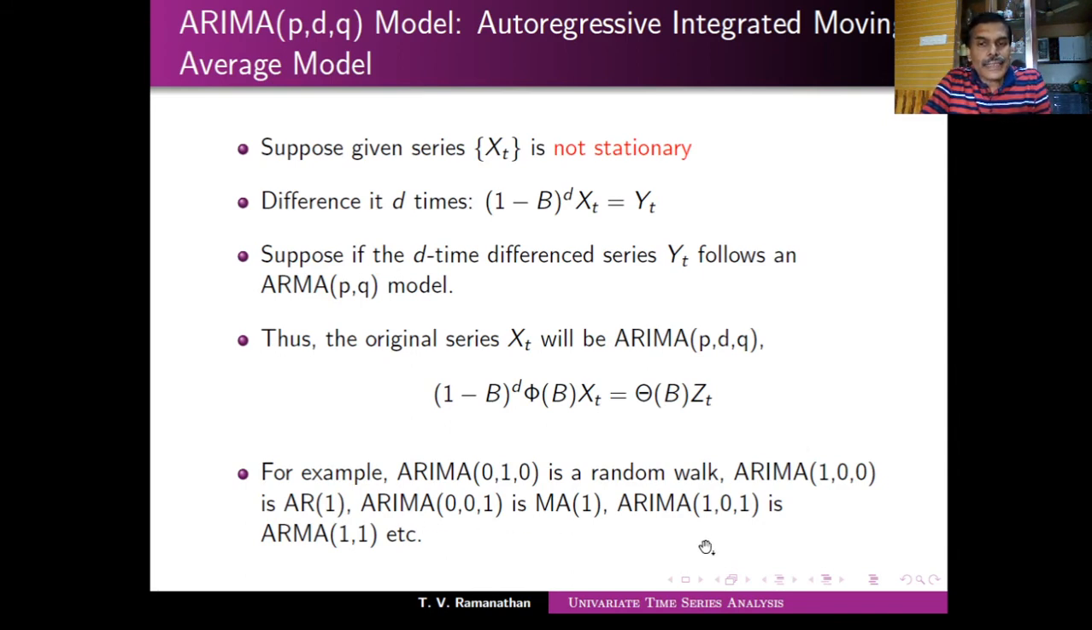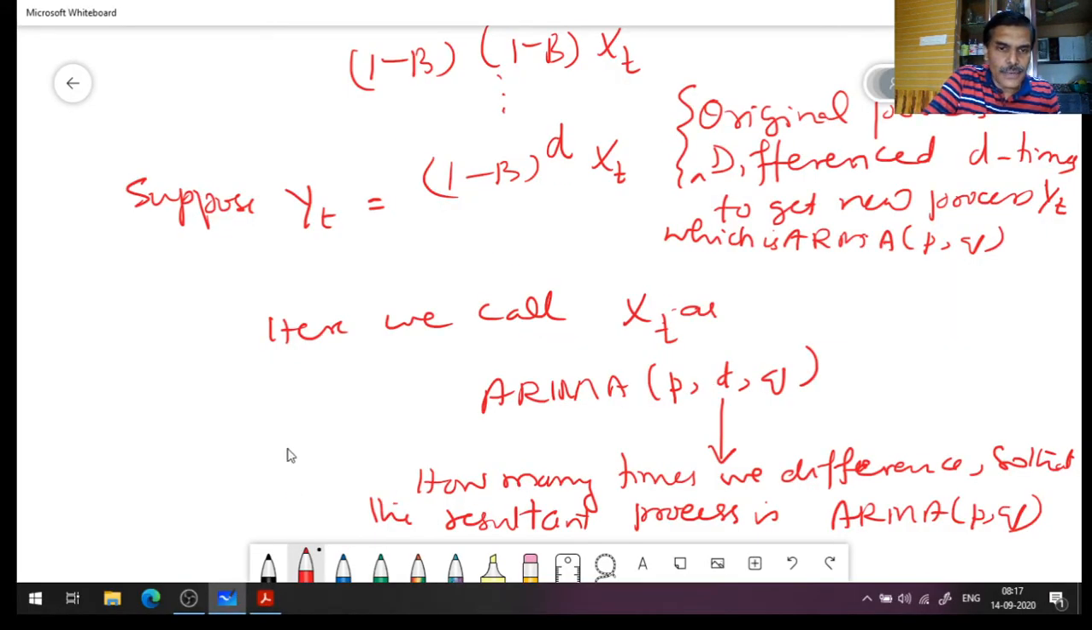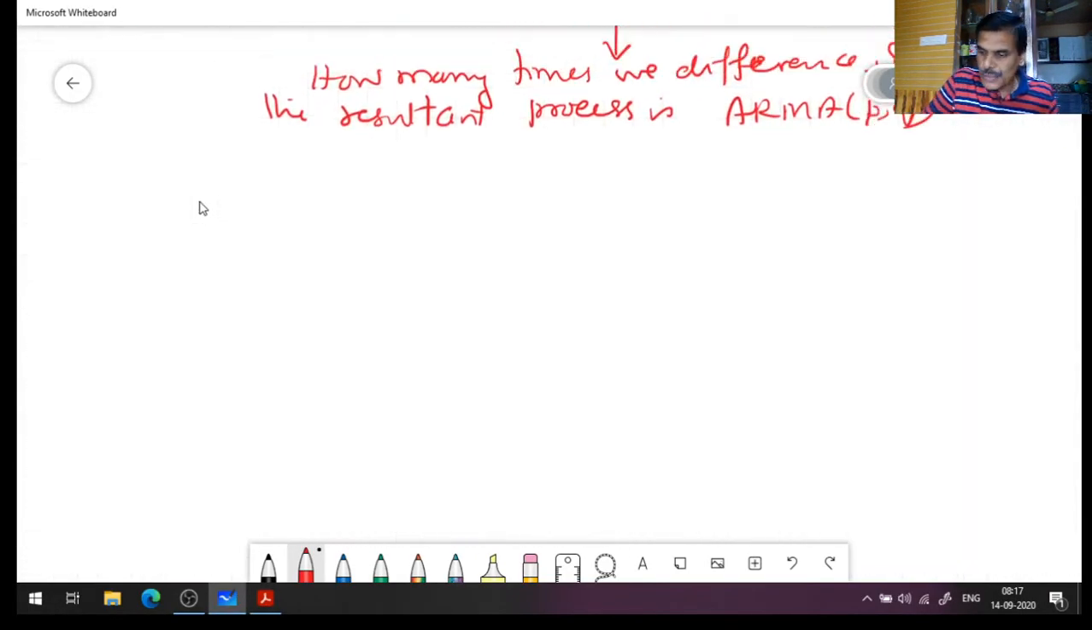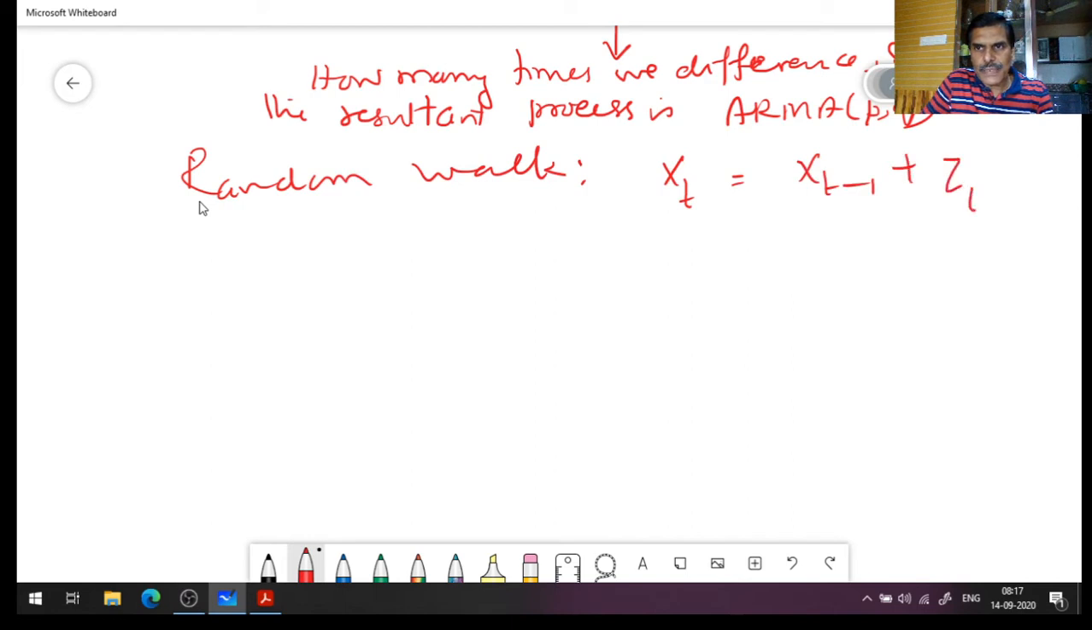For example, you can see that some of the known processes are like that. Consider the random walk. It is ARIMA(0,1,0). Why is it (0,1,0)? You difference a random walk once. What is a random walk? A random walk is xt = xt-1 + zt. This is a random walk. So xt - xt-1 = zt, or you can say (1 - B) xt = zt.